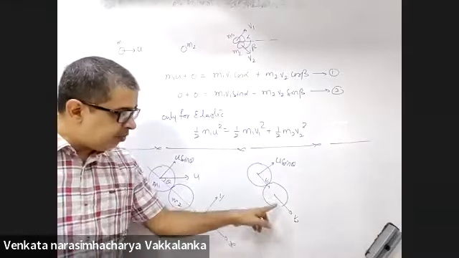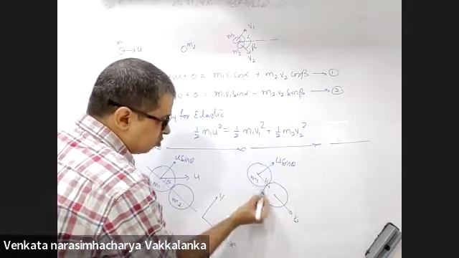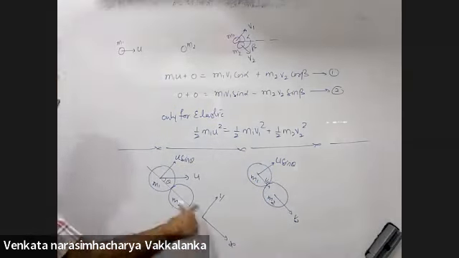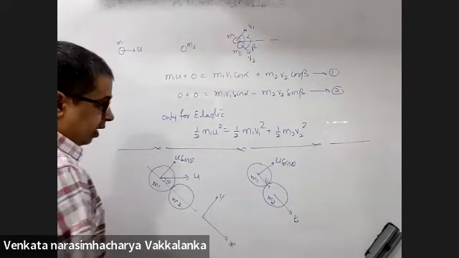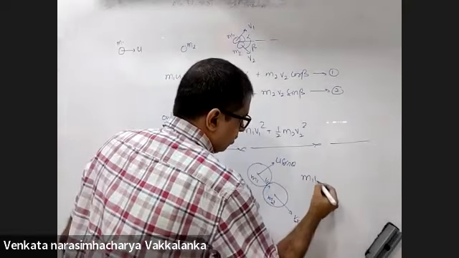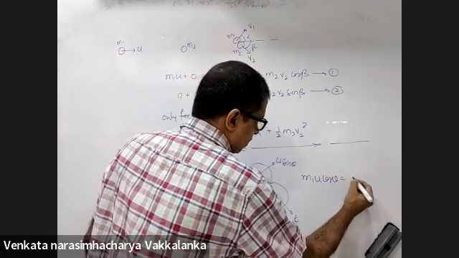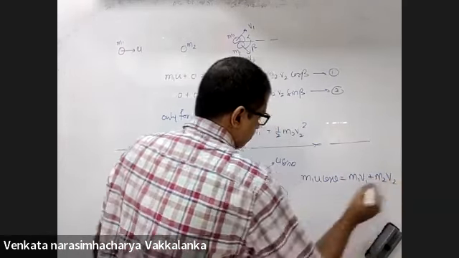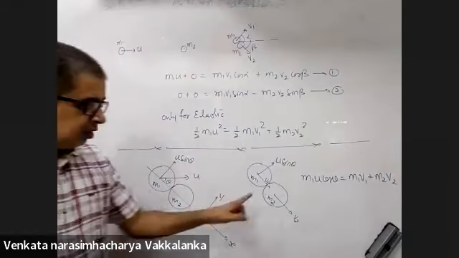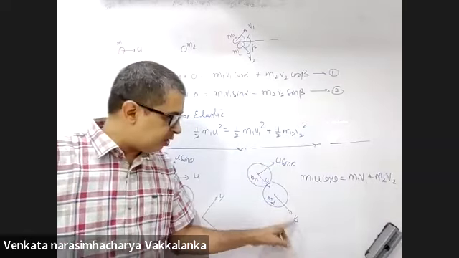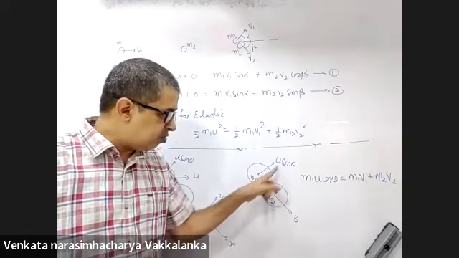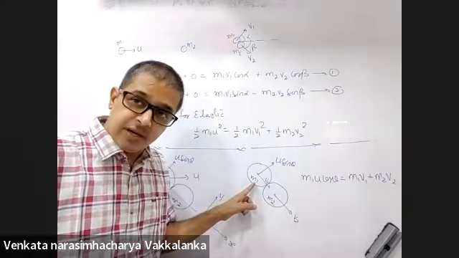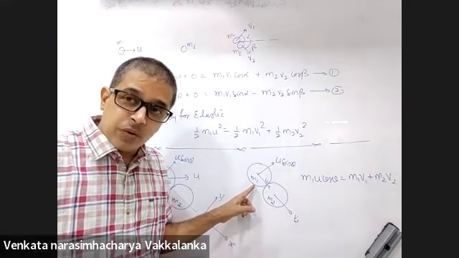V1 and V2 are the velocities after collision. So what will your equation along the x-axis be? M1u cos theta is equal to M1 V1 plus M2 V2 after collision. After collision, M2 velocity is V2, M1 velocity is V1. U sin theta will remain the same. If you ask me the velocity of M1, what will I report?